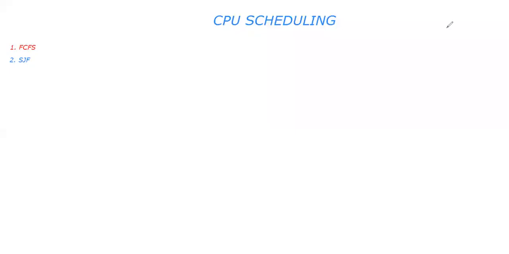In last class, we had picked the fundamental concept of shortest job first. We have seen that shortest job first takes decision on the basis of burst time.